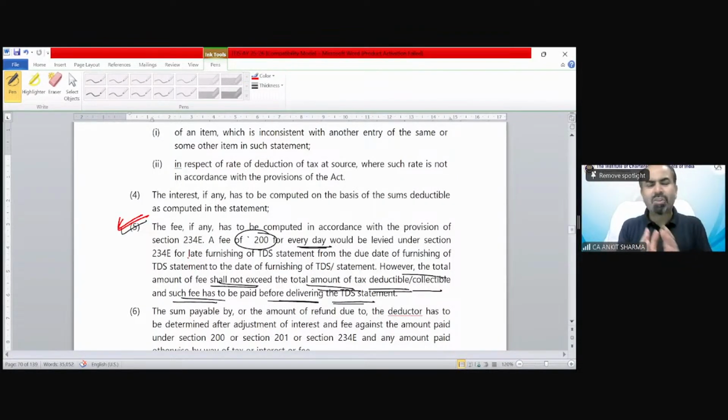So if you fall in the definition of payer, it is really a very difficult compliance procedure. That's why individuals with less than 1 crore turnover, less than 50 lakh receipts have been kept outside those TDS compliances. If you are not included in the definition of payer, that is good news for you, because it is not easy for any salaried person or any person undertaking a very small business to comply with all those rules and regulations. So only those individuals and HUF with turnover exceeding 1 crore, or 50 lakh in the case of profession, are included.